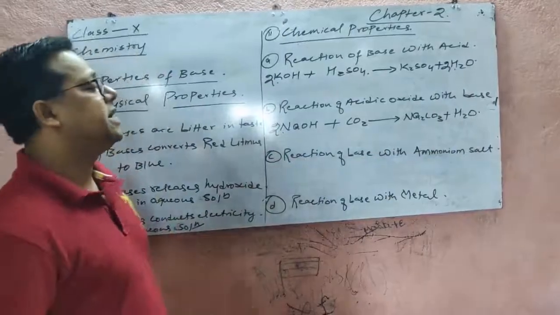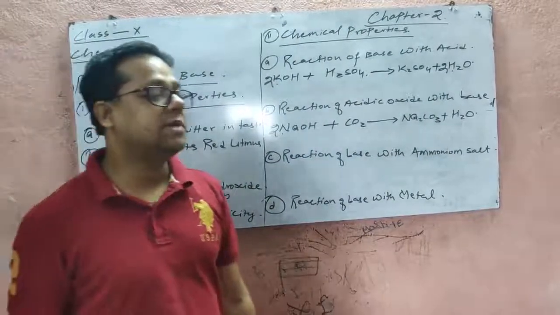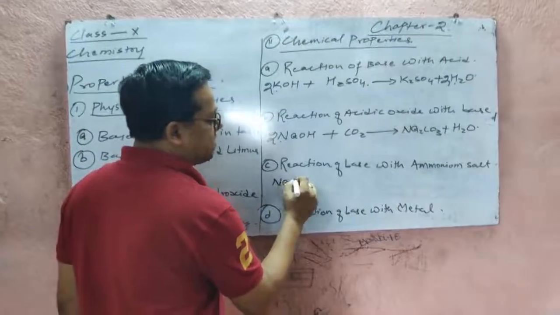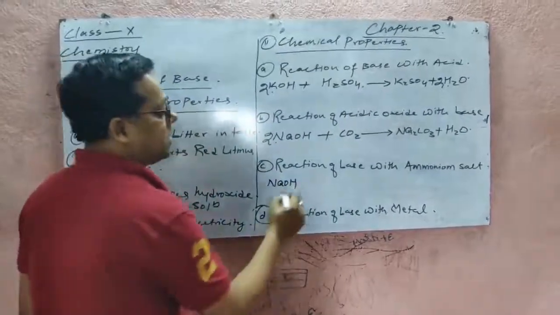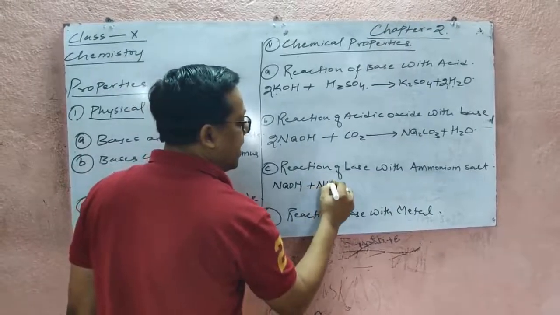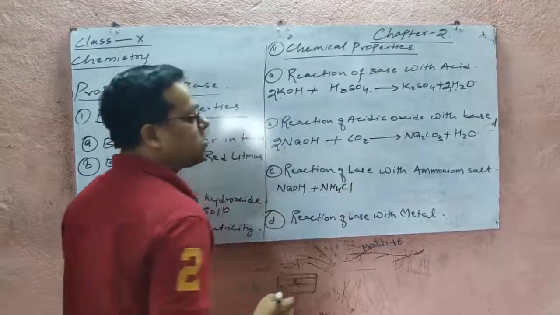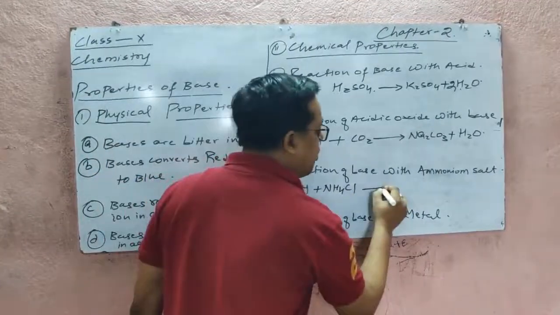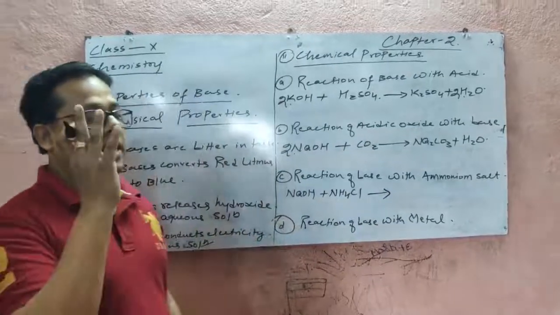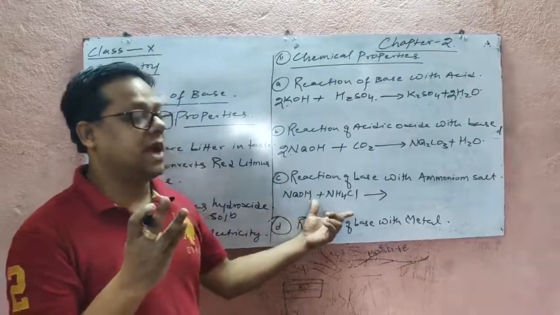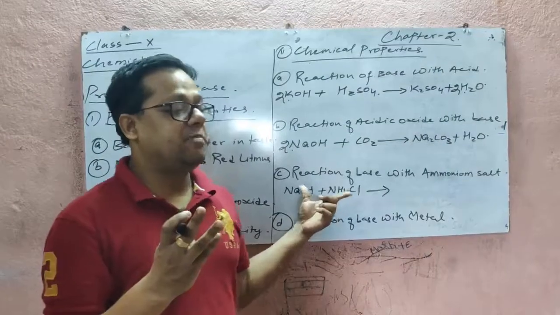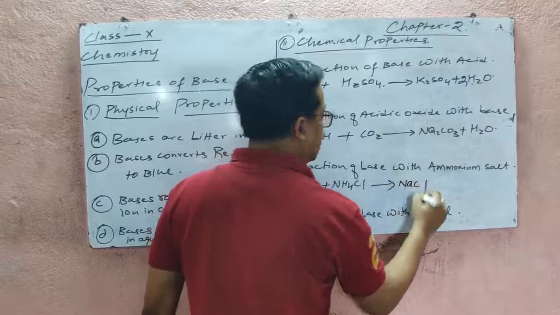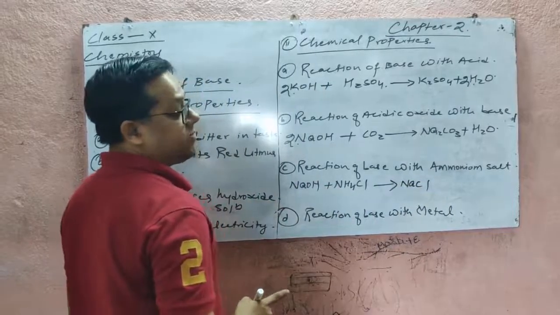Now the third is the reaction of base with ammonium salt. Suppose that we take a base, sodium hydroxide, and an ammonium salt. Suppose that ammonium chloride is a type of ammonium salt. It will form what? It will form salt, NaCl, then again it will form water.